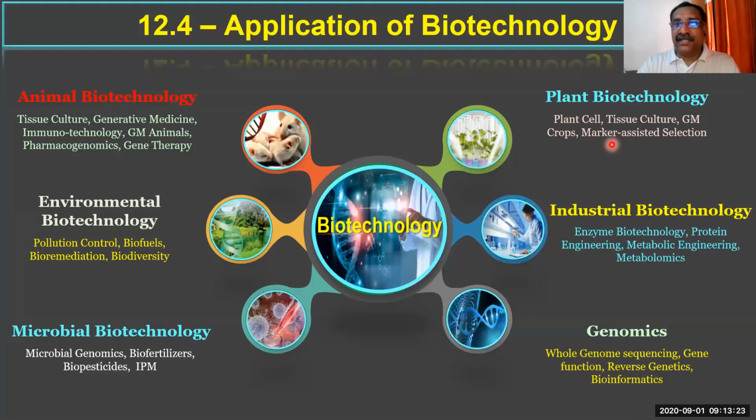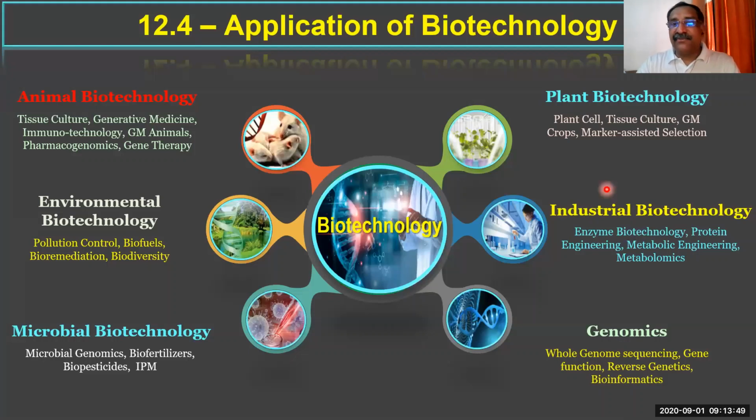This chart is given in your textbook, and I have taken these points from there. I'm not going to explain all the points, but the main things are these. One, plant biotechnology, under which are plant cell tissue culture, genetically modified crops, commonly called GM crops, and marker assisted selection.